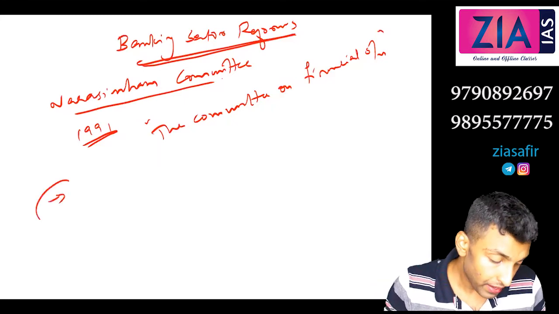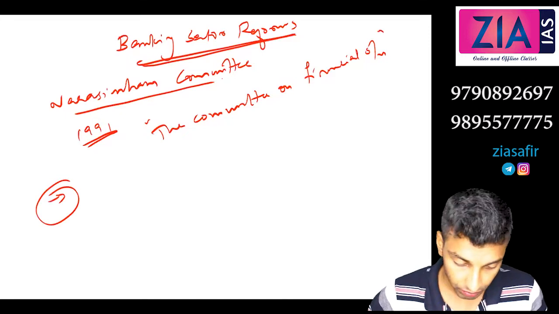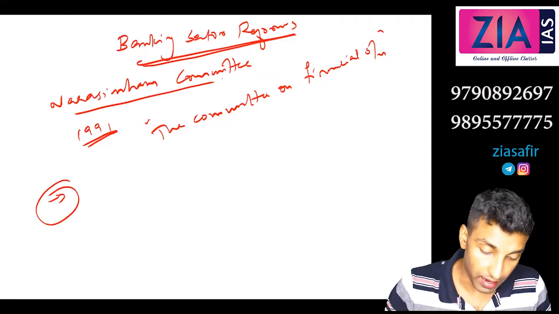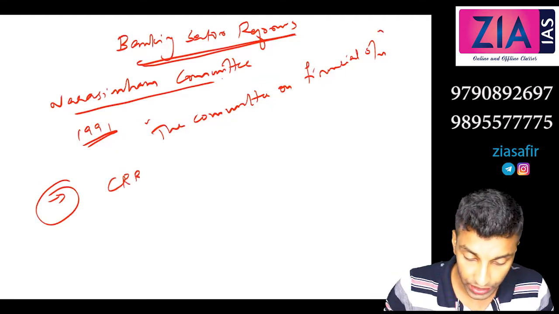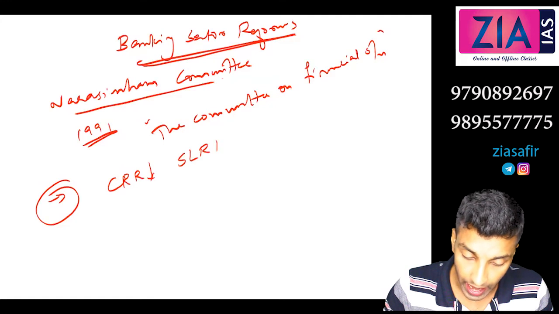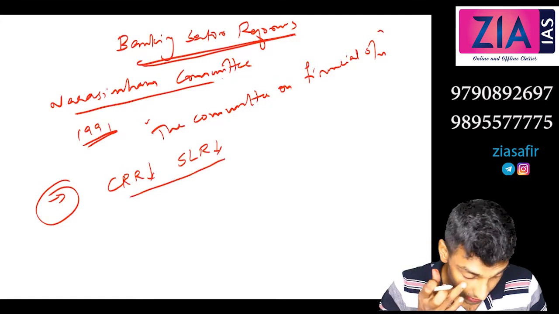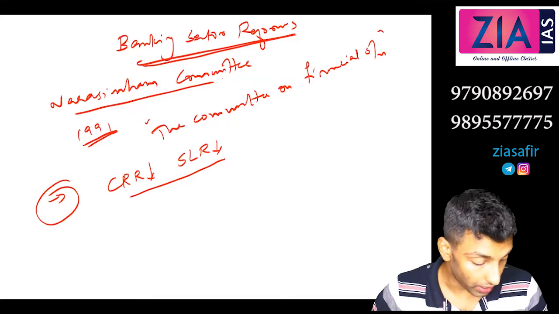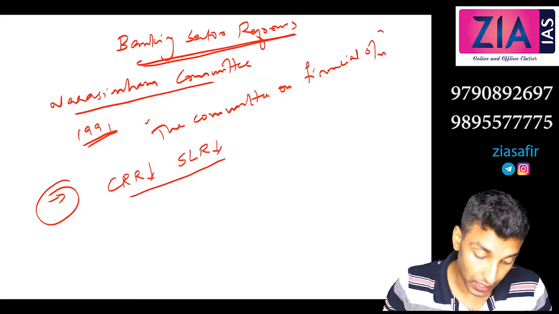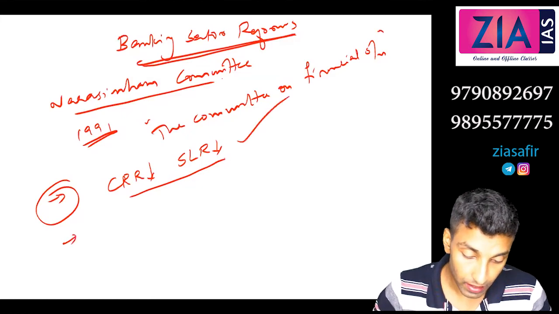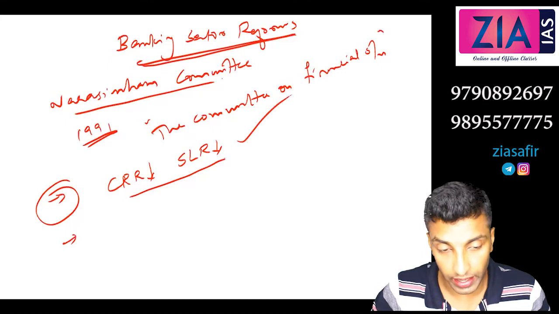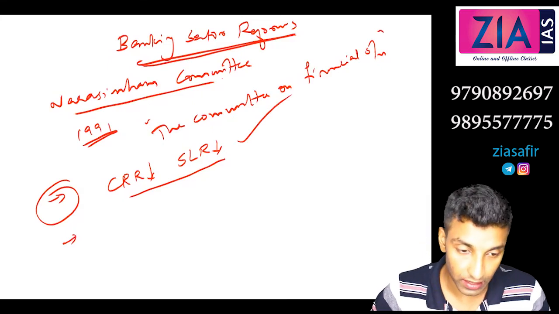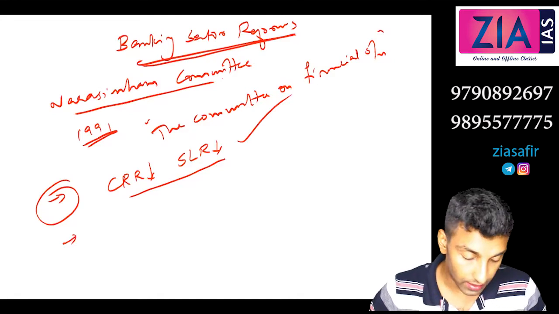The first one you can write: RBI should reduce CRR and SLR in a phased manner. So CRR to be decreased, SLR to be decreased, and in a phased manner. So what is CRR now and what is SLR now, that you can refer. Okay, so that is the first recommendation and this is accepted. Okay, so I've told you already CRR in 91 was 15%, SLR was close to 40%. Now you can see CRR 4%, right? So it is reduced, it is accepted.